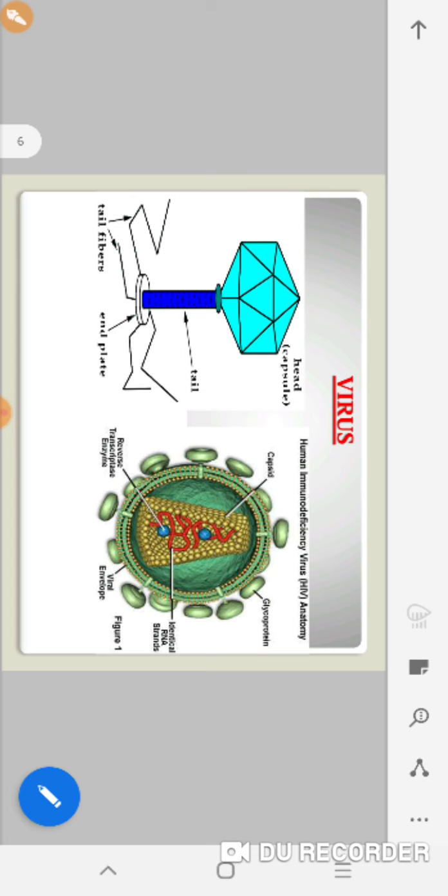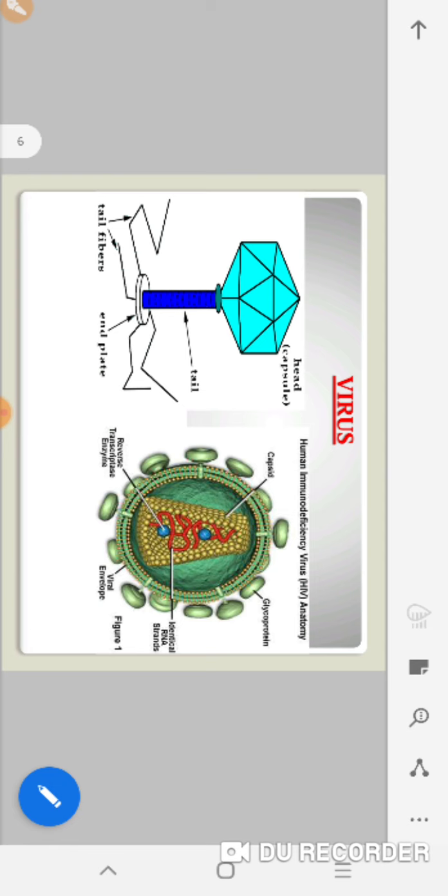These are the viruses. You can see there are so many viruses around it, and the deadliest virus nowadays is coronavirus. The whole world is getting affected by it more and more. So we should be aware of it, take precautions and follow the instructions that are given by the government.